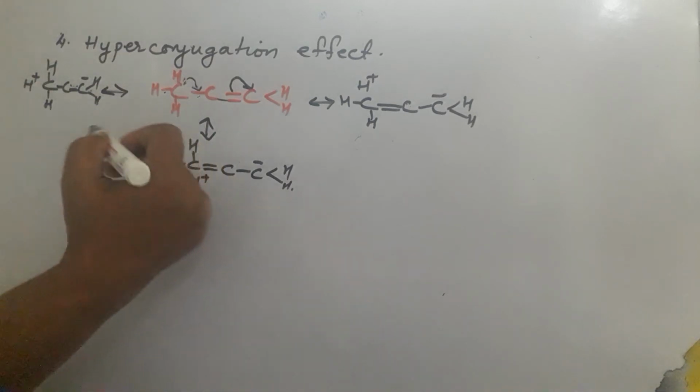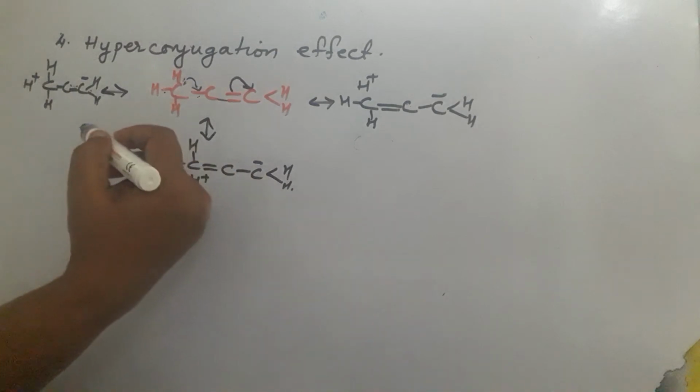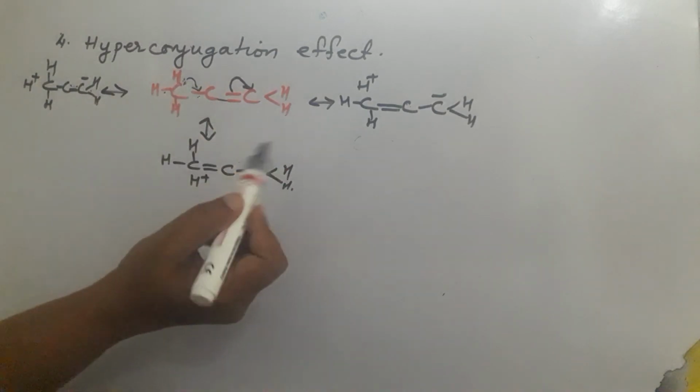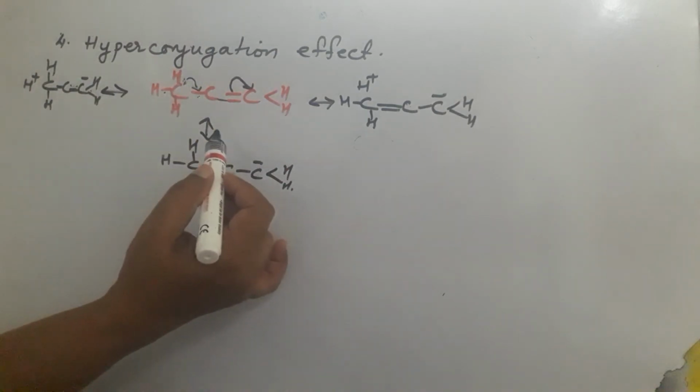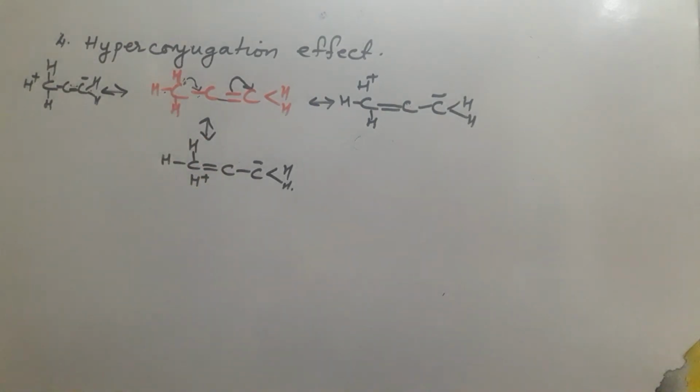The compound gets stabilized by a greater number of resonating or hyperconjugated structures; the greater the number, the greater the stability of the compound. So this is what the hyperconjugation effect is.